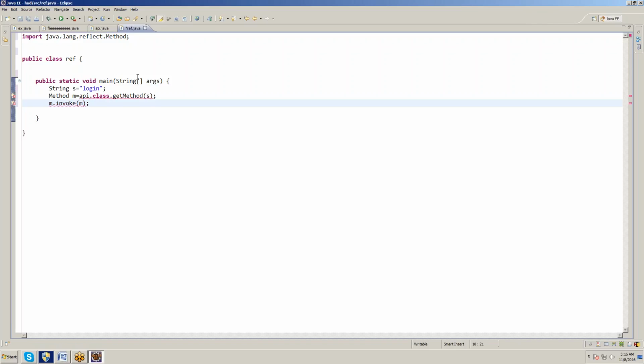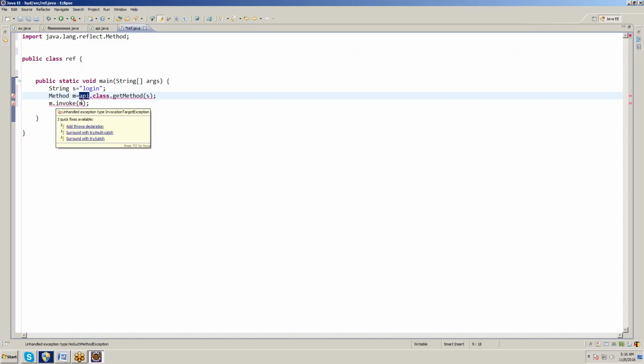If you want to call the static function from another class, we will use the Method class. String s equal to login, Method m equal to API dot class dot getMethod with s, which is the string s. Then m dot invoke, the same reference we are invoking the method. Here we can get 5 exceptions: SecurityException, IllegalAccessException, NoSuchMethodException, IllegalArgumentException, InvocationTargetException.